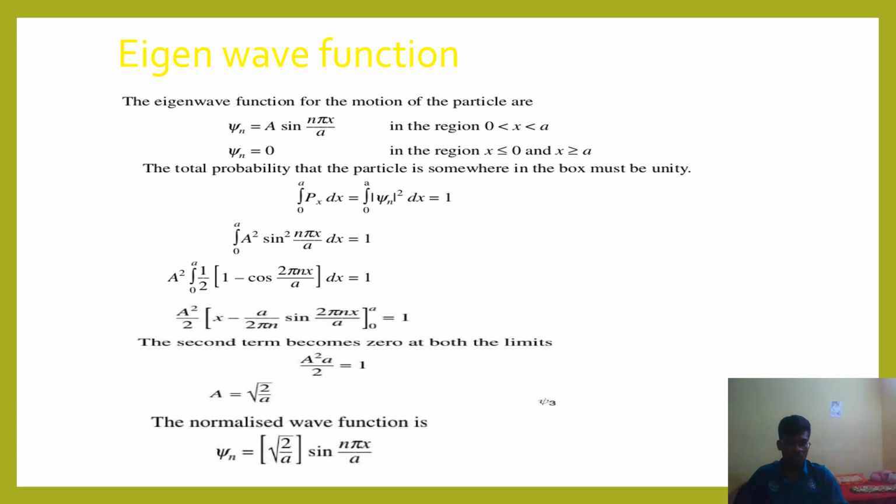The second term becomes 0 at both limits. In this case, both terms are 0. A squared times a by 2 is equal to 1. Hence A is equal to square root of 2 by a. The normalized wave function is psi is equal to root of 2 by a into sin of n pi x by a.